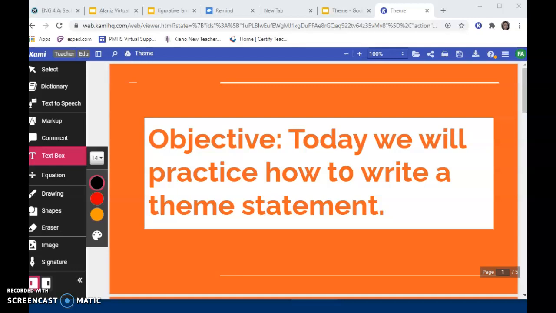Today we're going to talk about how to write a theme statement. So get ready because we're going to practice. In the story that we have been reading about black men and public spaces, we have seen a theme developing. So I'm going to show you in 3 easy steps how you can create your own theme statement.